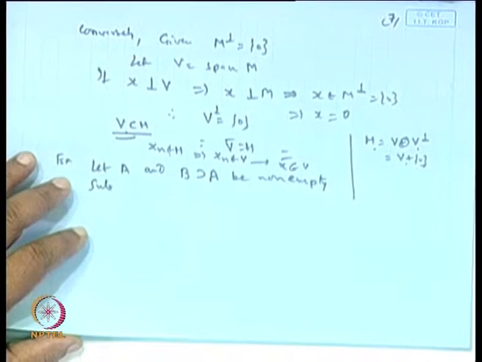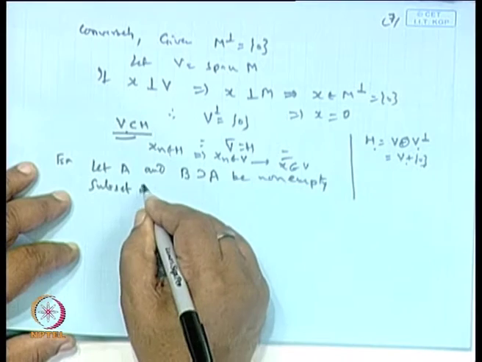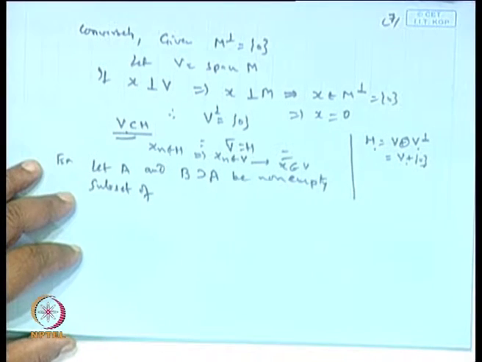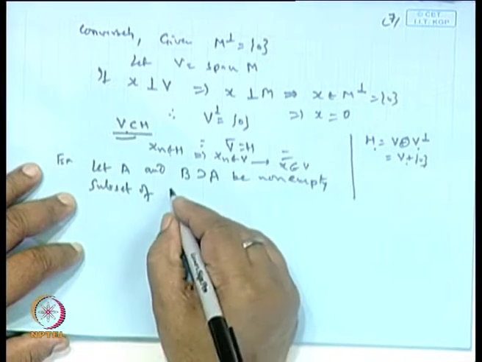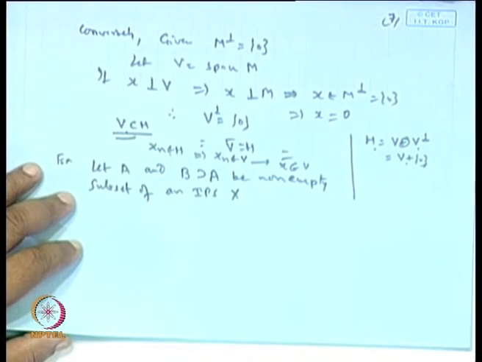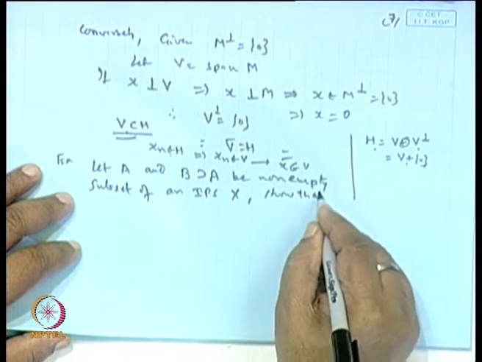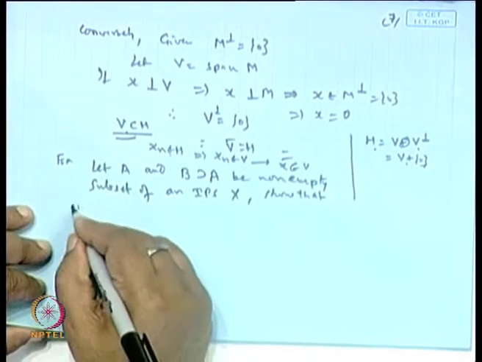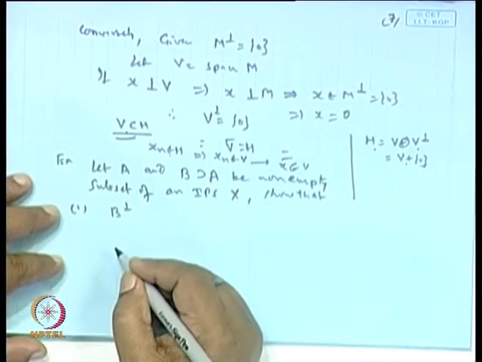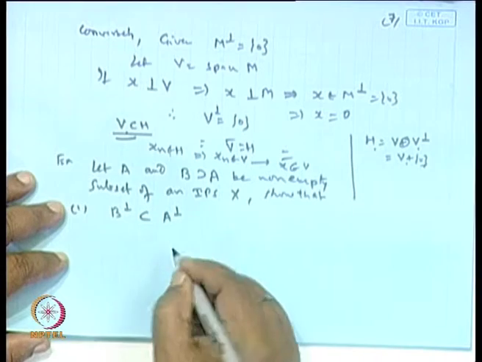Let A be a non-empty subset of an inner product space X. Then, first, B perpendicular is a subset of A perpendicular.